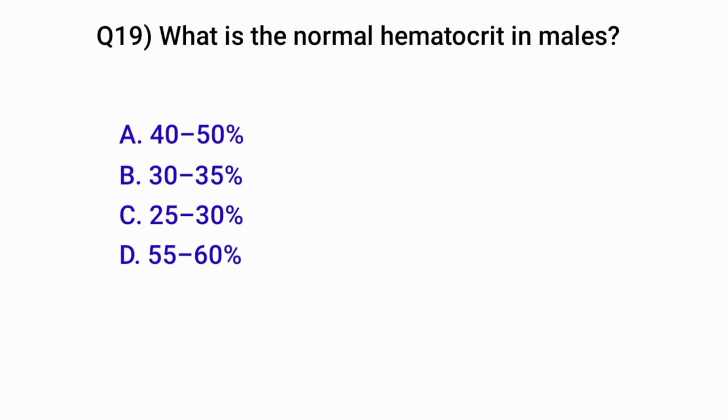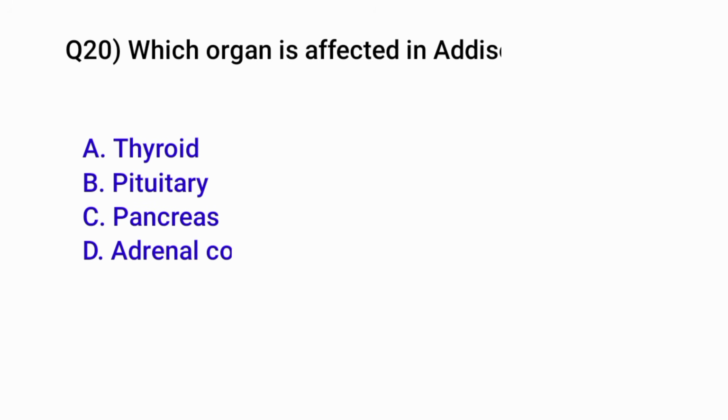Question number 19. What is the normal hematocrit in males? Correct option is A. 40 to 50%. Question number 20. Which organ is affected in Addison's disease? Correct option is the adrenal cortex.